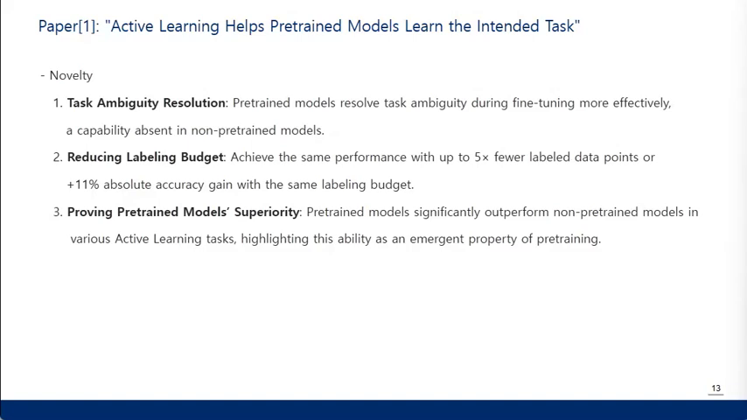Okay, this paper has three major novelties. First, the paper shows that pre-trained models resolve task ambiguity during fine-tuning more effectively. Second, they achieved the same performance with up to 5 times fewer labeled data points or gained 11% more accuracy with the same labeling budget. Third, the paper demonstrates that pre-trained models outperform non-pre-trained models in various active learning tasks. Okay, let's dive into this one by one.